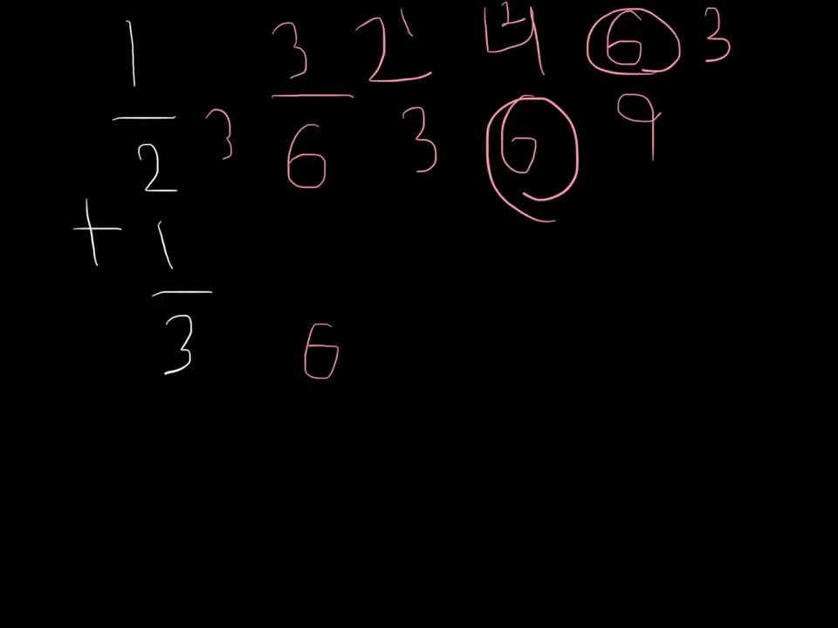Now for the bottom. 1/3. We know that 2 times 3 is 6, so 3 times 2 must equal 6. 1 times 2 equals 2. So now we will add both of them together. 3 plus 2 is 5, and the denominator is 6.